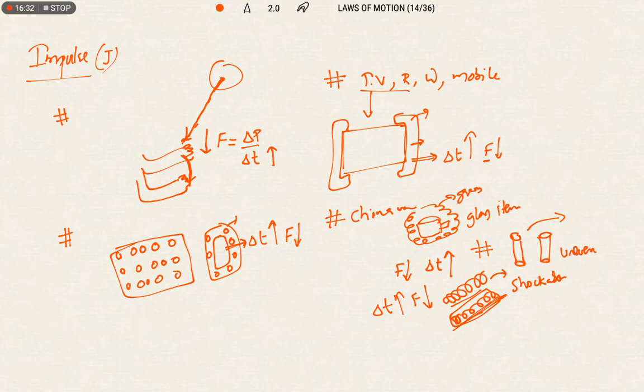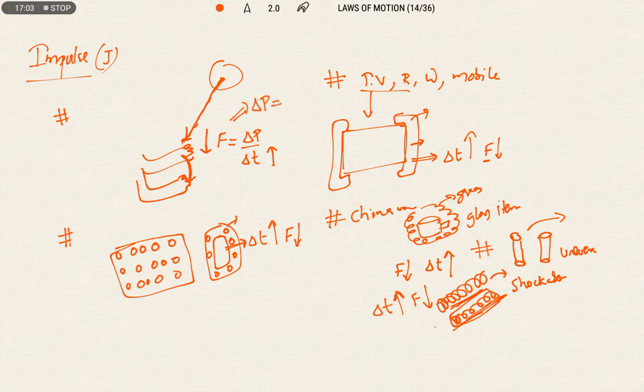When the vehicle is moving on uneven roads, the greater force acting on the rider is reduced due to the oscillations of the springs near the front wheels and back wheels. As they move, the shock absorbers vibrate and increase the interaction time, and then the force acting on that person will be reduced. So these are some examples where we can see the change in momentum.